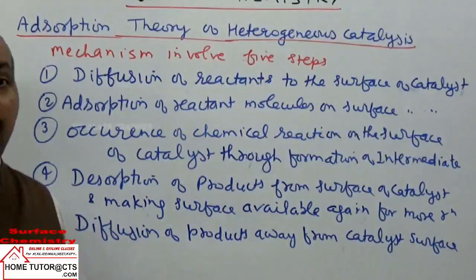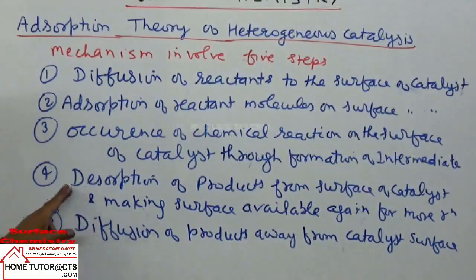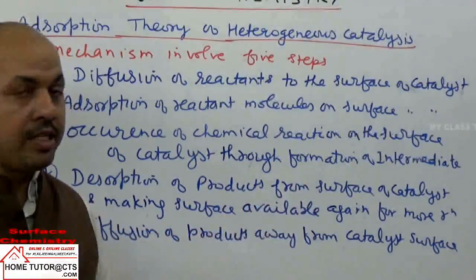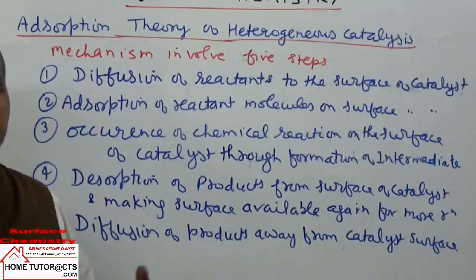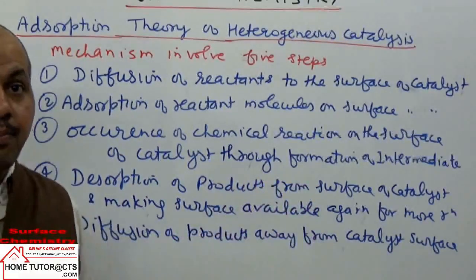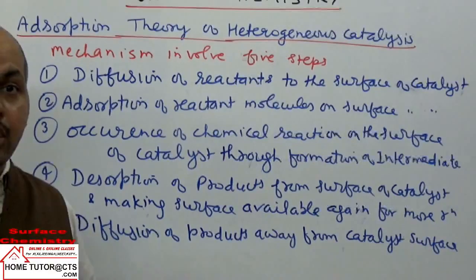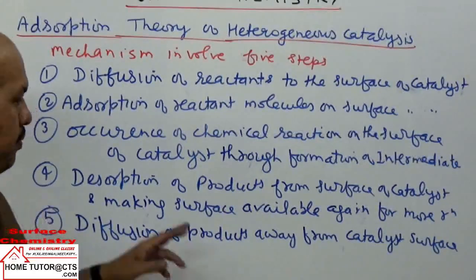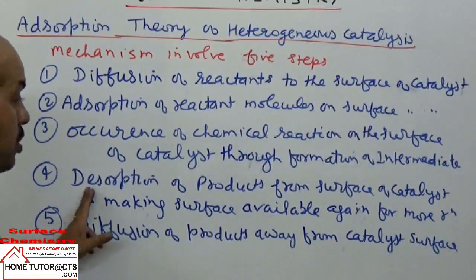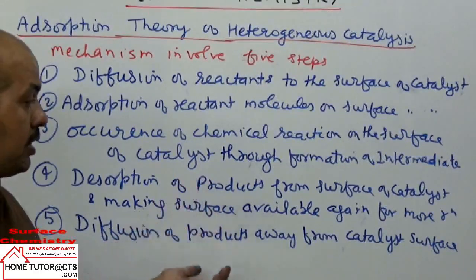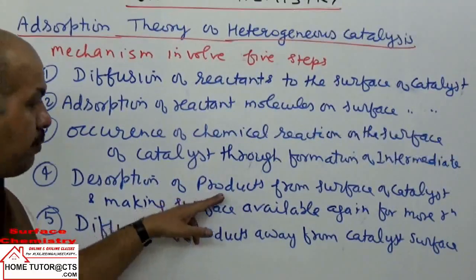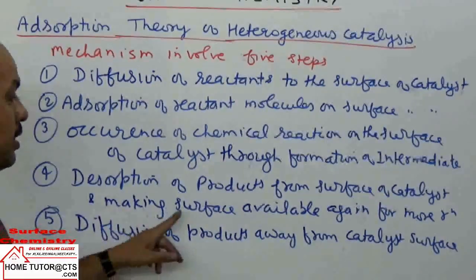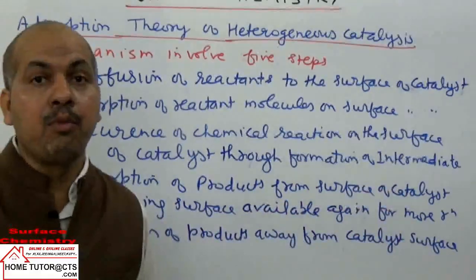And then after they form product, step 4 is desorption of the products from the surface of the catalyst. So what happens? They make the surface free again to adsorb more reactant molecules, and again the reaction happens. That is step 4, desorption of the reaction product formed. The products move away, undergo desorption from the surface of the catalyst, and therefore make the surface available again for more reaction.